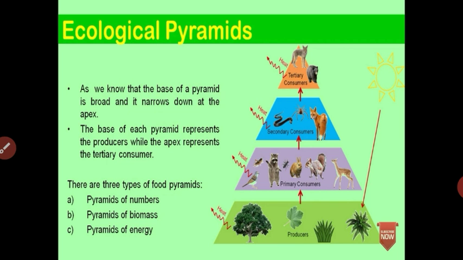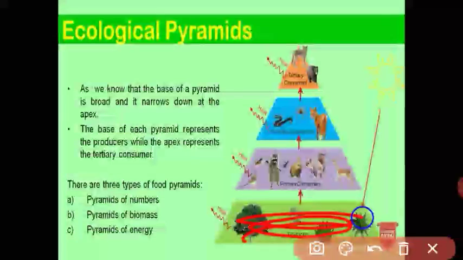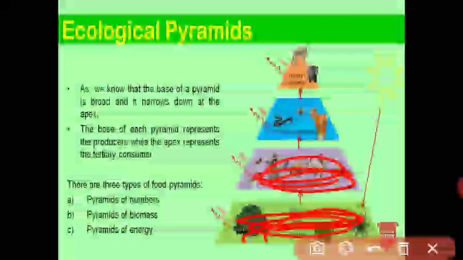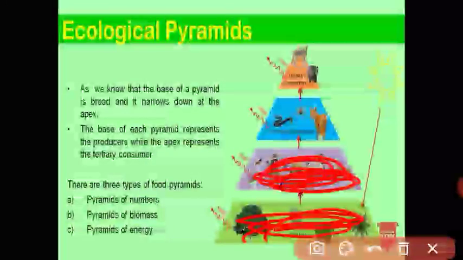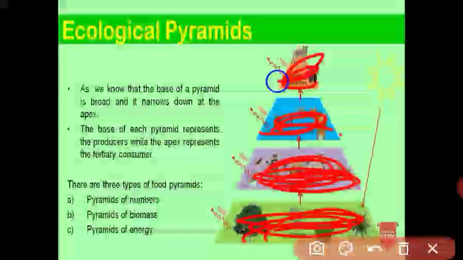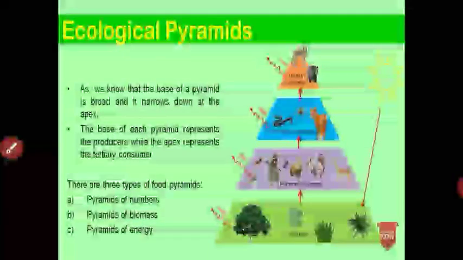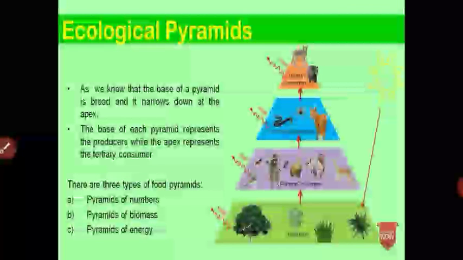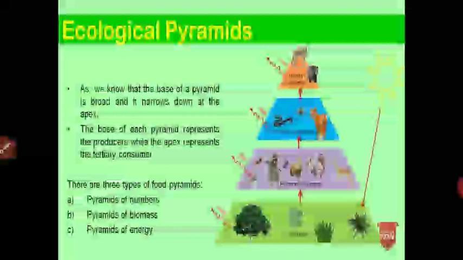For example, this is the mass of grass. This mass of grass is eaten by the deer. This mass of deer is eaten by the fox, and this mass of fox is eaten by the tiger or lion, the tertiary consumer. This pyramid is called the pyramid of biomass. And the pyramid of energy shows the energy which flows from one organism to another organism in the pyramid. Got it, students?